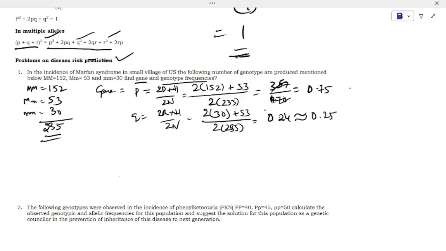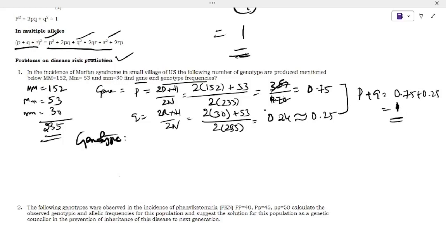Then to check whether the value is correct or not, you can sum up p plus q. That should be near to 1. 0.75 plus 0.25 is equal to 1. So our value calculation is correct. Next we'll go to genotype frequency.